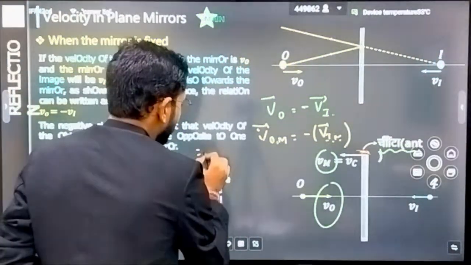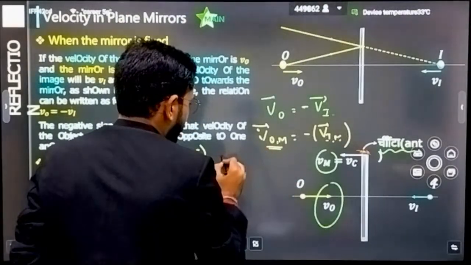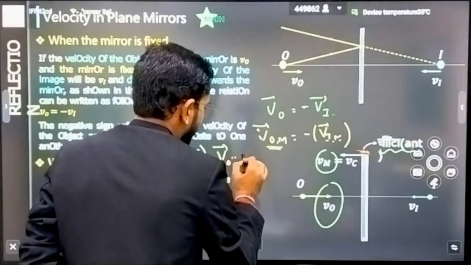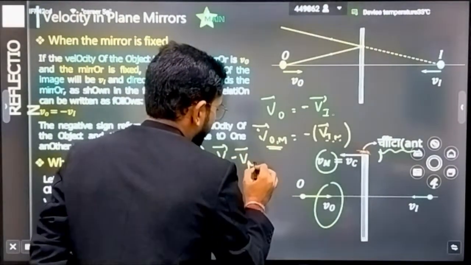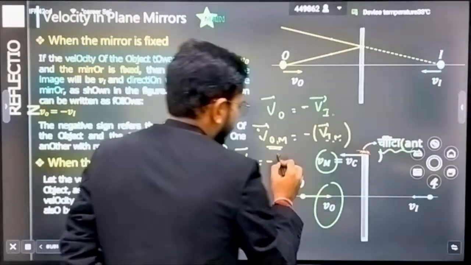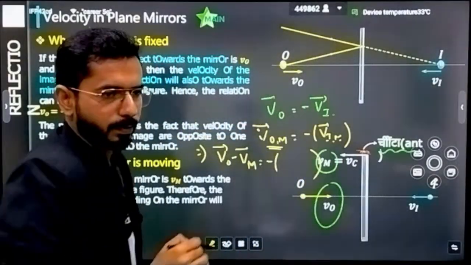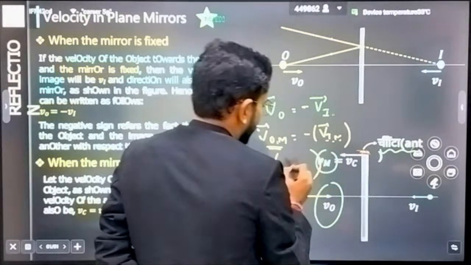Now see here, how you will write the velocity of object with respect to mirror. You will write velocity of object minus velocity of mirror, correct, minus this much of relative velocity. I hope you understand. How will you write the velocity of image with respect to mirror?